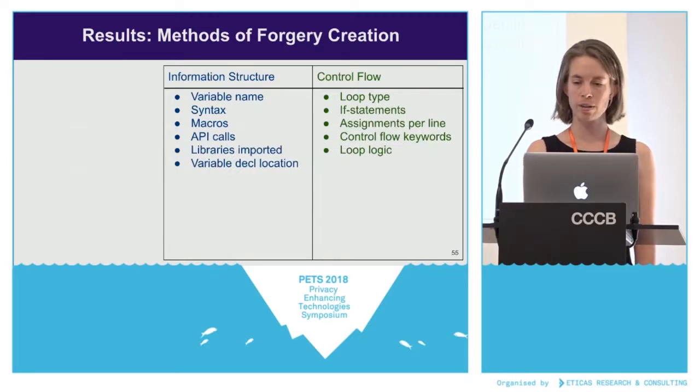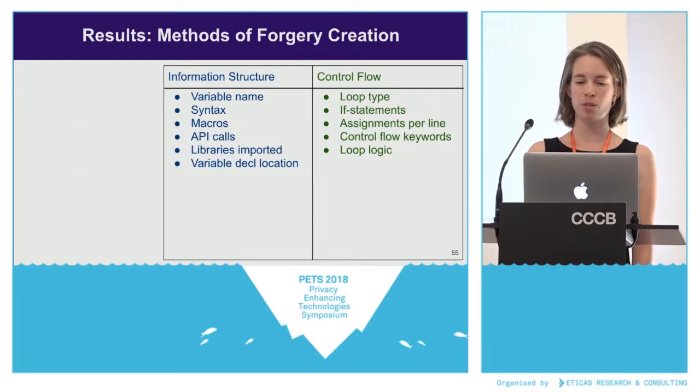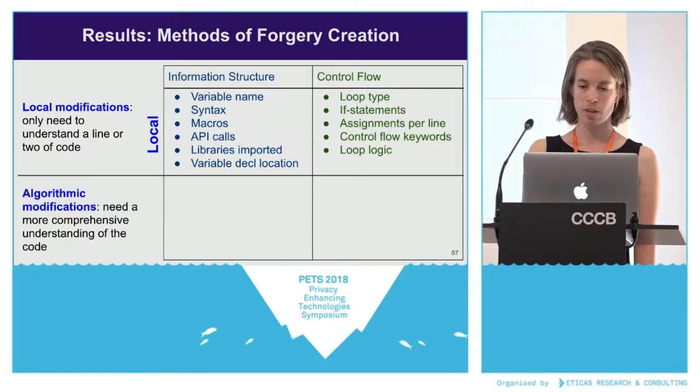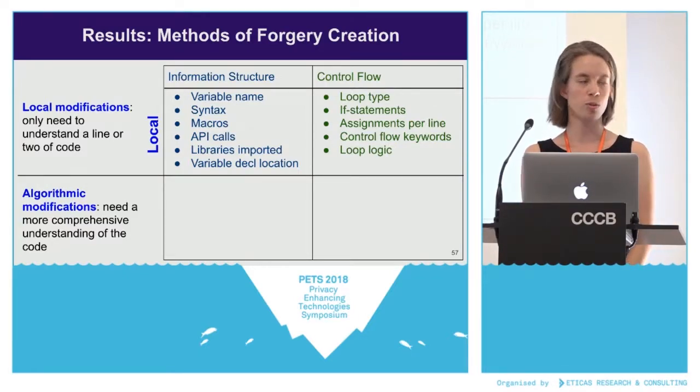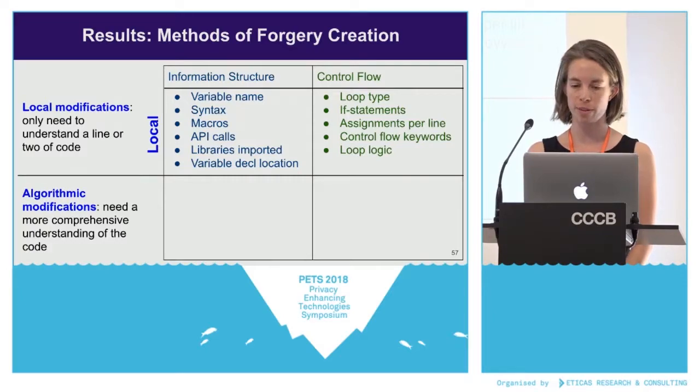So here are a couple more modifications, including libraries that are imported, location where variables are declared, if statements, control flow keywords, loop logic. And all of these modifications, like the ones we saw in the forgeries, you only have to have a really local understanding of the code to make these. So I'm going to call them local changes. If you have a more comprehensive understanding of the code or the engineering decisions that went into it, you can make more complex changes, which we're calling algorithmic modifications. To make these, you need to know more about what the code is accomplishing and why the programmer made these.